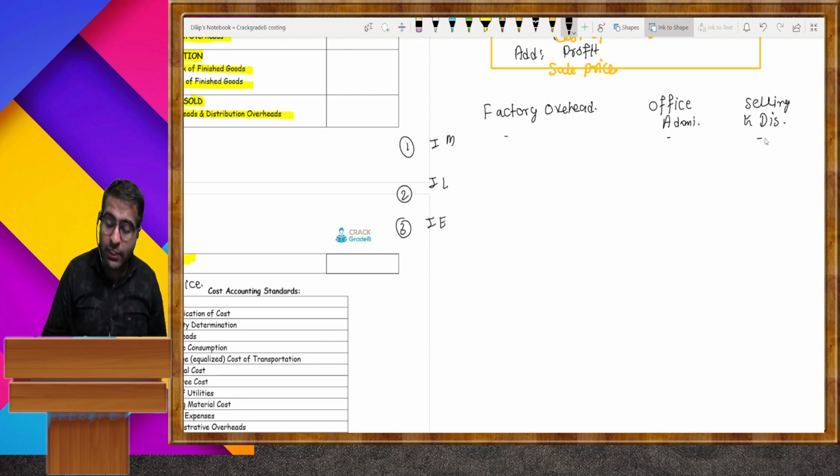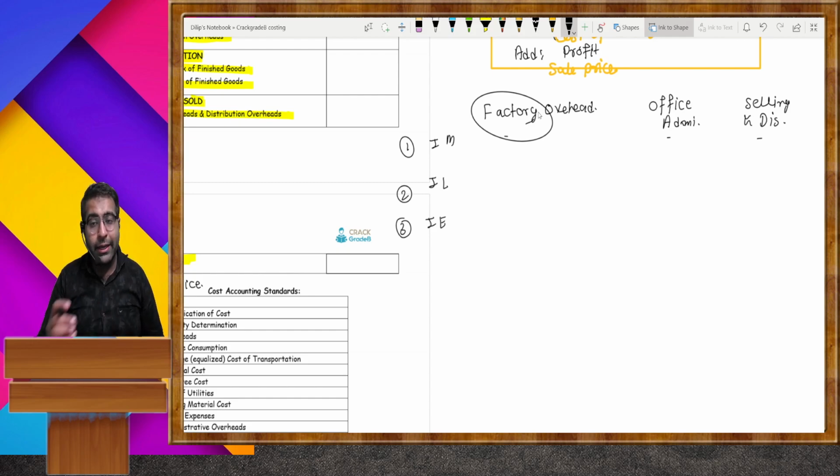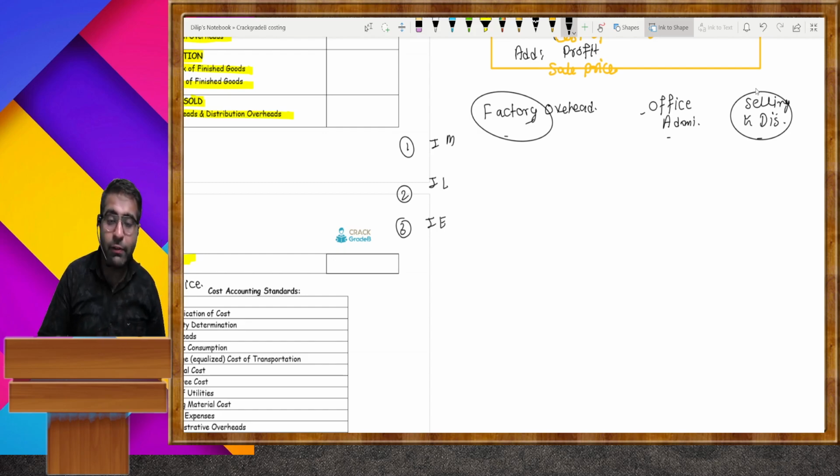So any expenses which are directly related to the factory are charged in factory overhead, like supervisor salary, workman salary, depreciation charge on the machines. These all are factory overhead. Depreciation charge on the office machine, office furniture, then it is office administration. Depreciation charge on a delivery van used in the selling department is charged in selling and distribution. So you have to think about which type of expenses is counted in the factory and which type in the office and administration.